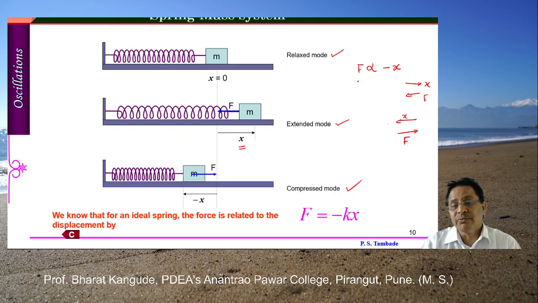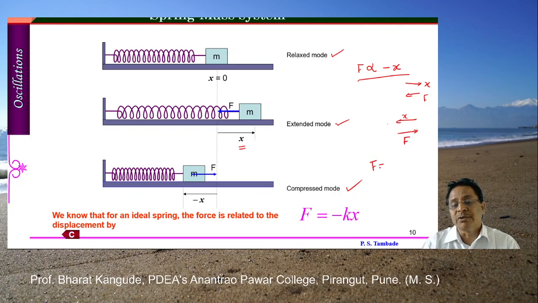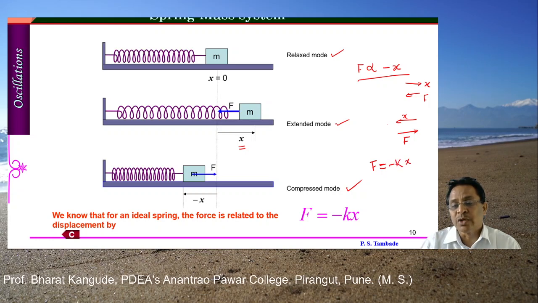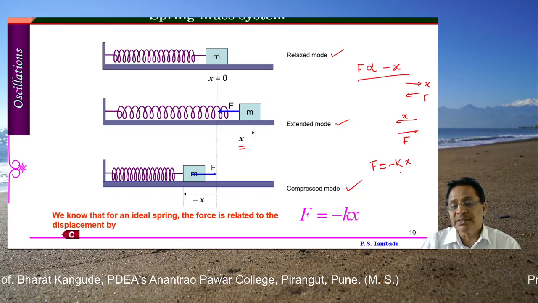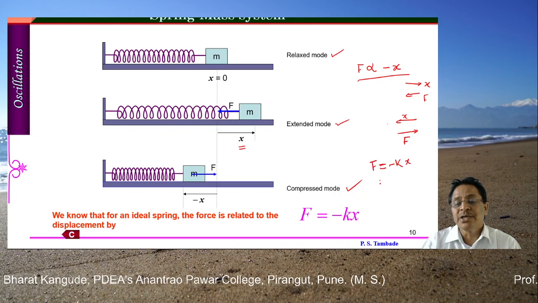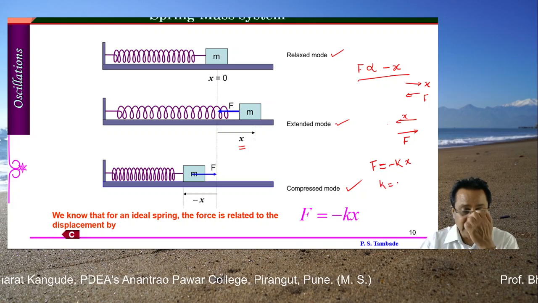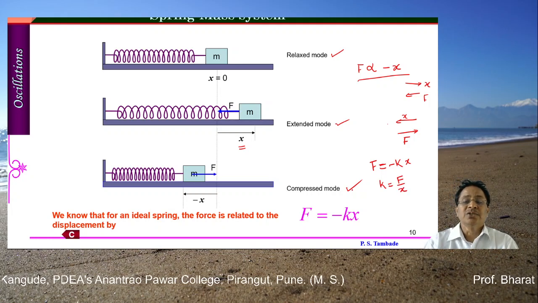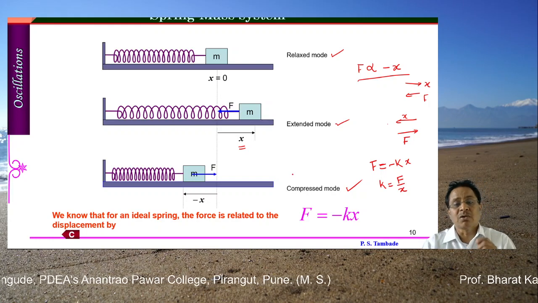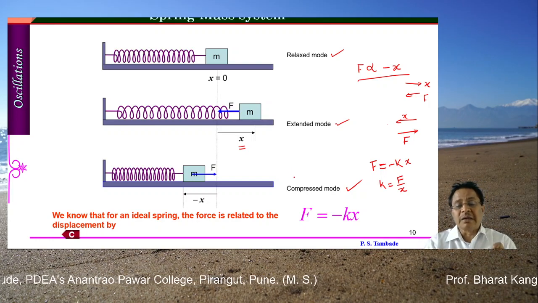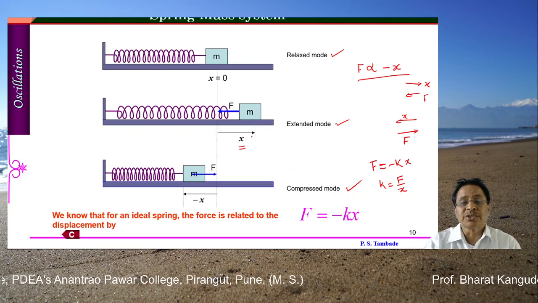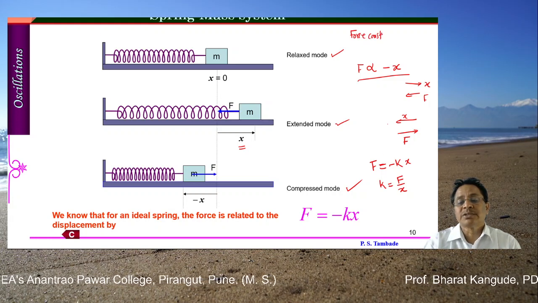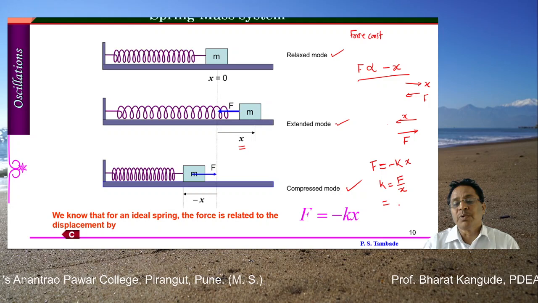So this proportionality can be written as an equation by introducing a certain constant: F equals minus k into x. So k is not negative, but this minus sign is associated with the displacement. This k is numerically called the force constant, which is given by force per unit displacement. So this k which you use in these calculations and examples is called the force constant. You should remember this, and the force constant can be calculated by force per unit displacement.